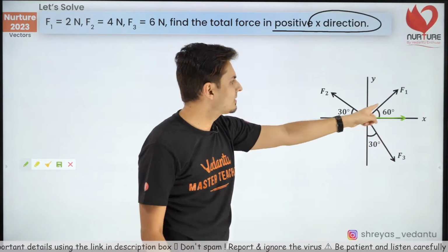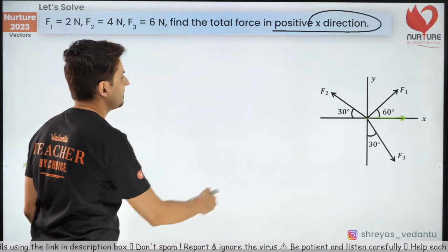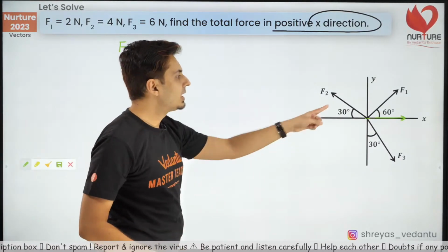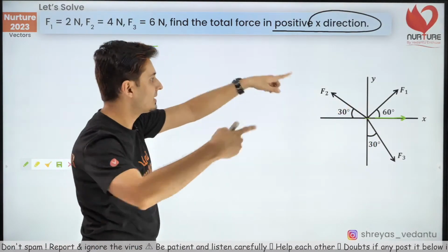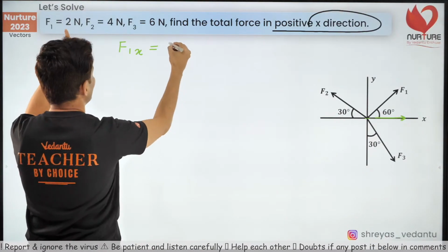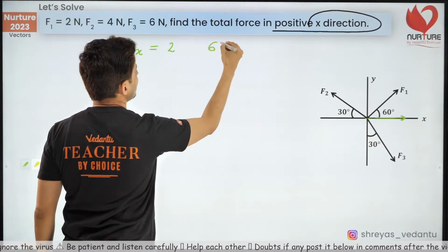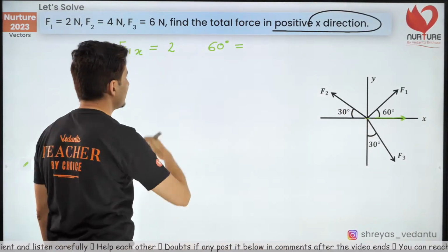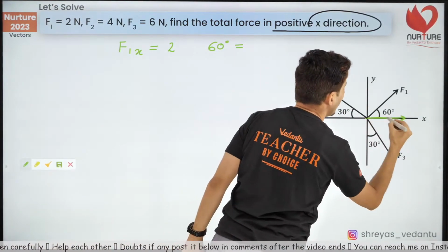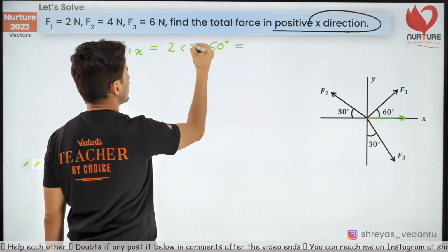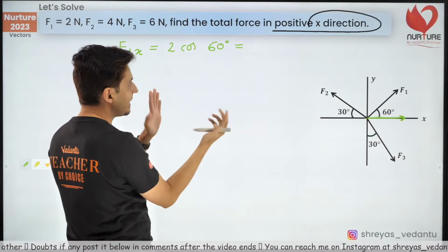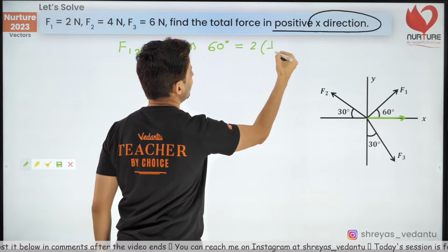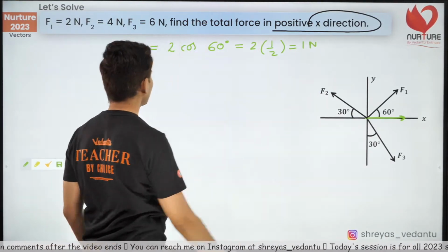Quickly tell me, what is the x component of F1? Will it be cos 60 or sin 60? F1 is 2. Come on, think about it. The x component will be cos 60 because it is closer. Cos and pas rhyme together. Cos 60 is half, so 2 into half is 1 Newton.